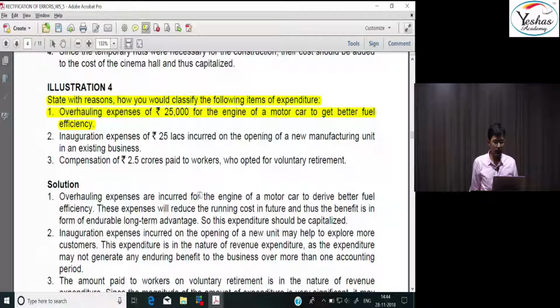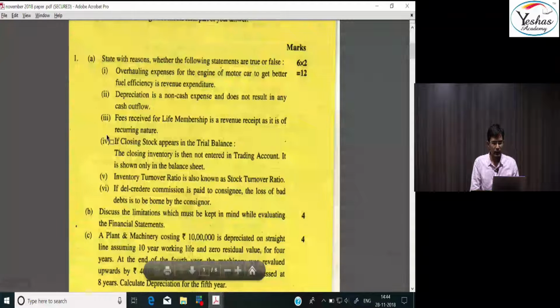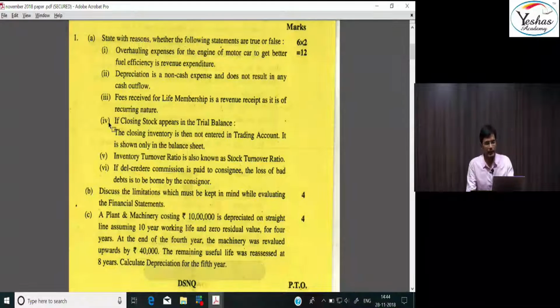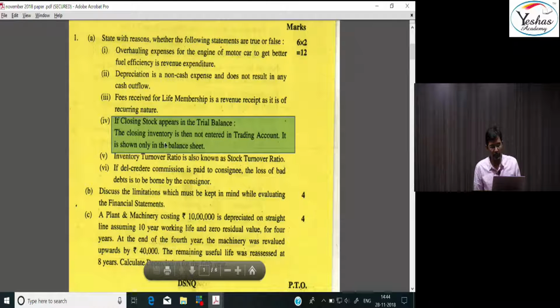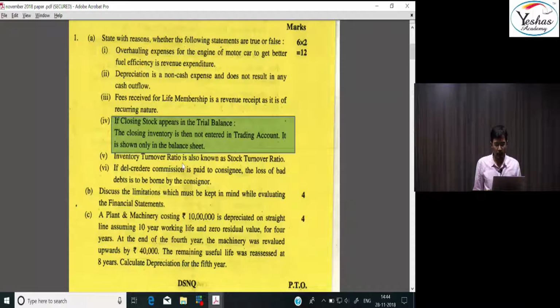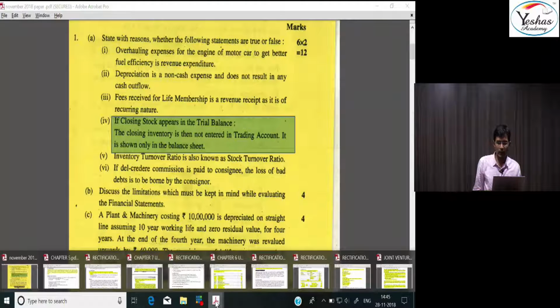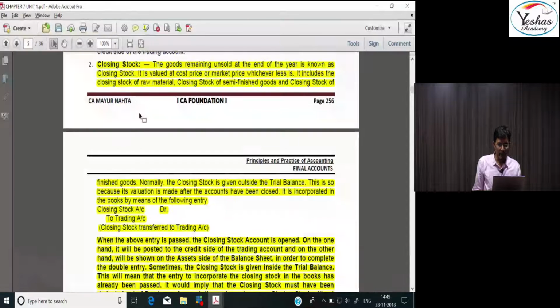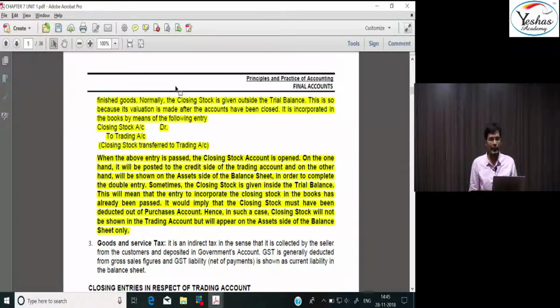Similarly, if you see the next set of questions, especially this one: what would be the treatment if the closing stock appears in the trial balance while preparing the final accounts? Based on this, we did a full discussion in our final accounts chapter. If the closing stock appears inside the trial balance, if it does not appear inside the trial balance, how are we going to treat it while preparing the trading and P&L account?